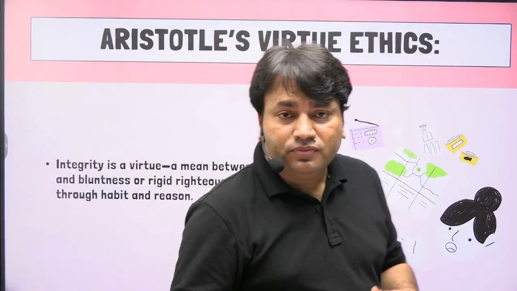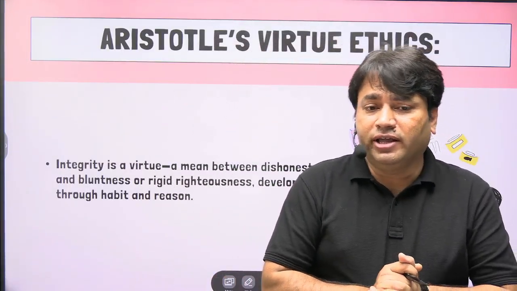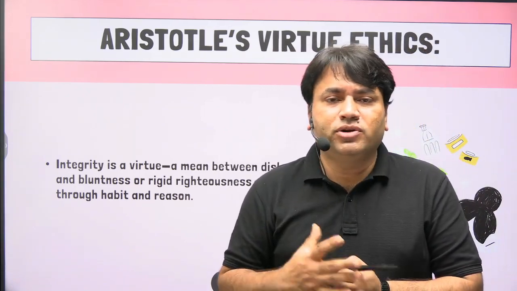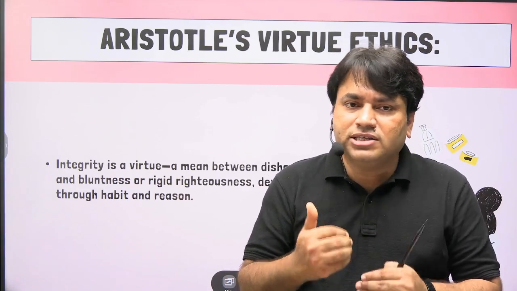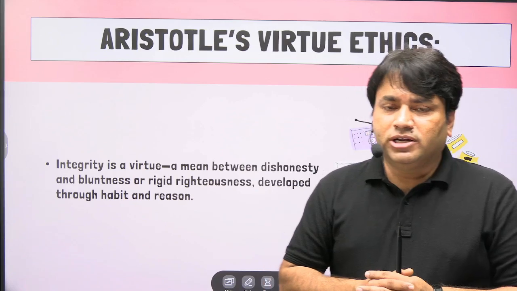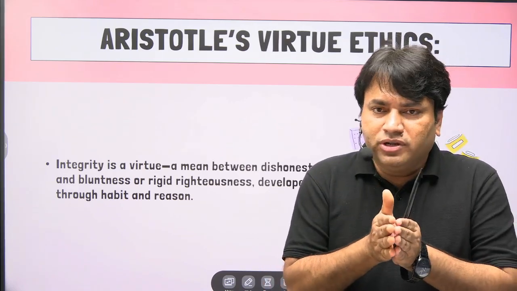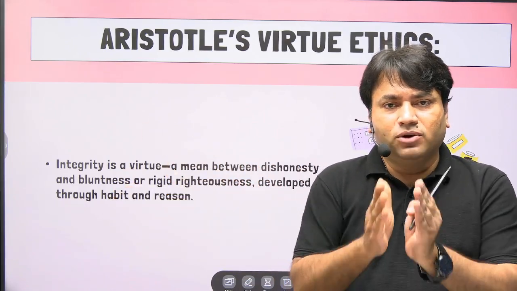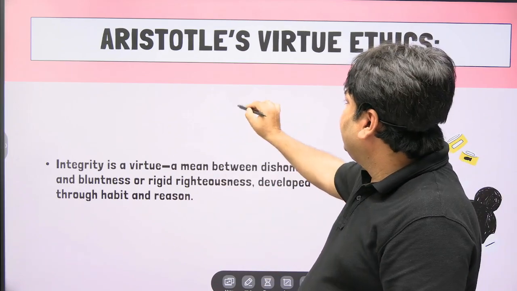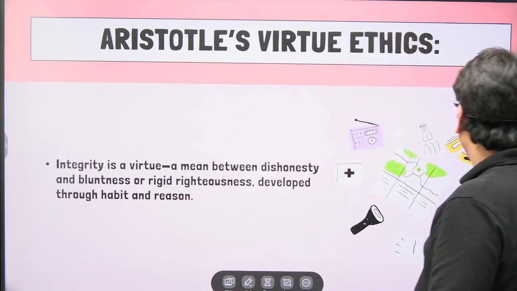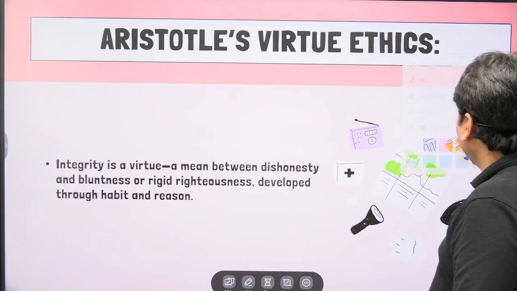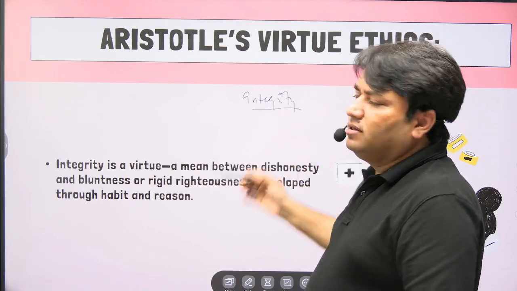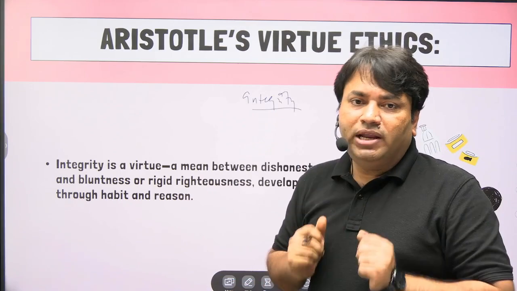Now let's discuss one more thing in this integrity. For example, Aristotle is an important philosopher. We'll discuss Aristotle in detail. While discussing virtue ethics, Aristotle says that we should refrain from excesses. It means that between two excesses there is a golden mean, and this integrity is a virtue between these two excesses. So this is what Aristotle says, that integrity is a virtue because it is a golden mean between two excesses.